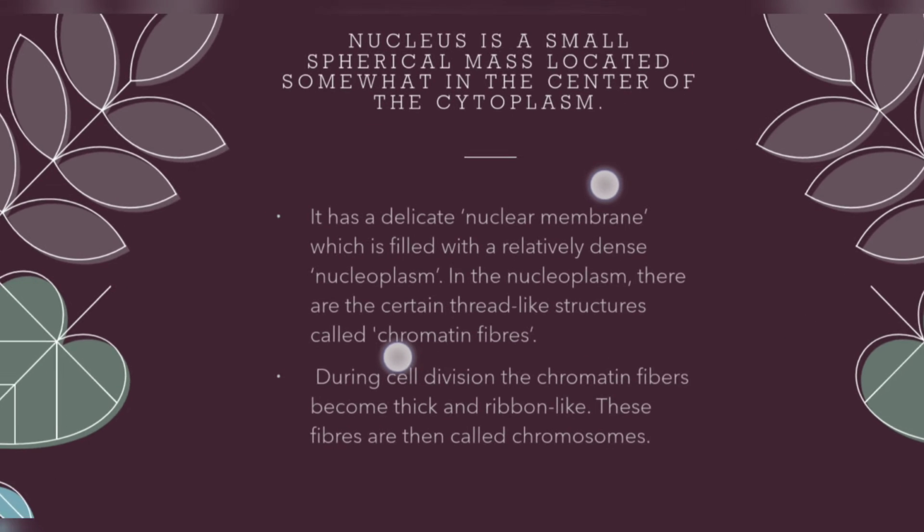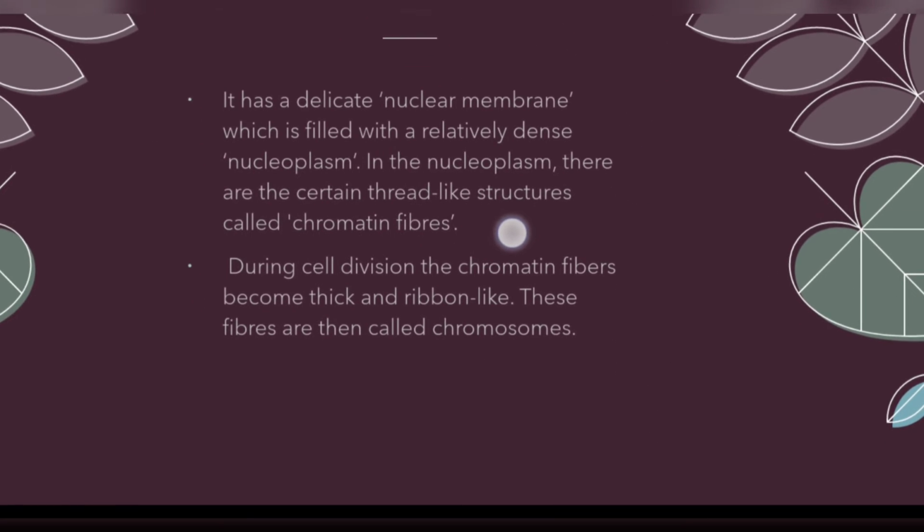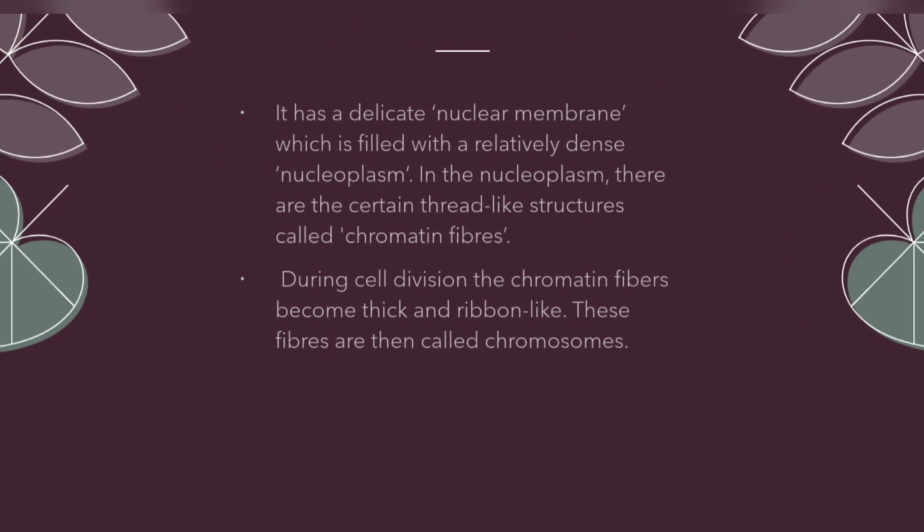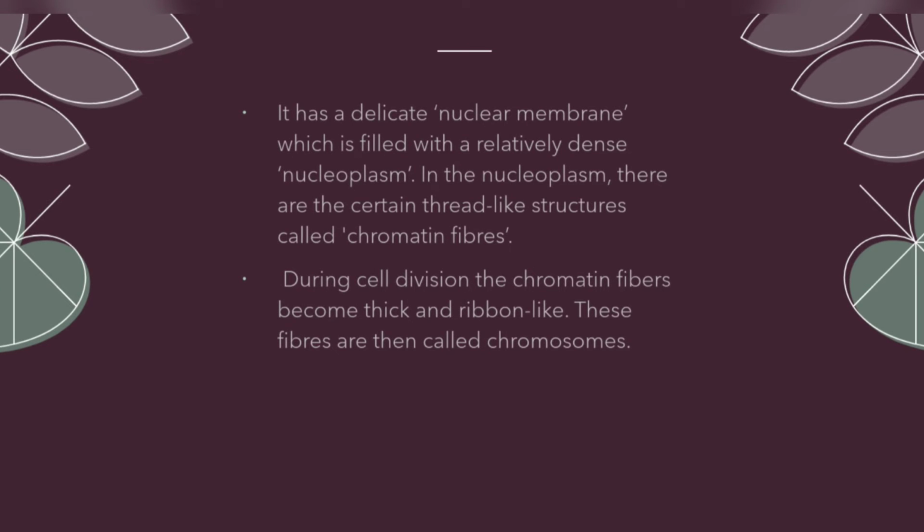It has a delicate nuclear membrane, like the cell has a cell membrane as its outer boundary. Nucleus also has that, and it is filled with dense material called nucleoplasm, that is a liquid in it. In the nucleoplasm we have certain thread-like structures that are called chromatin fibers.